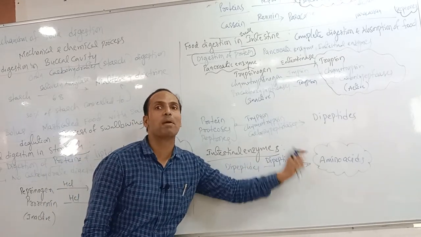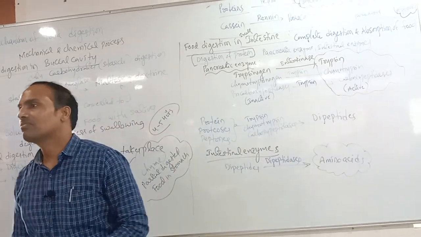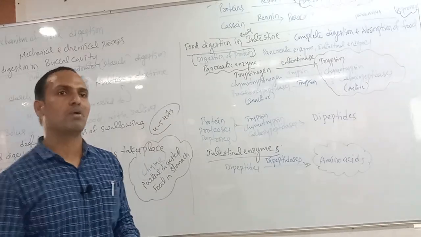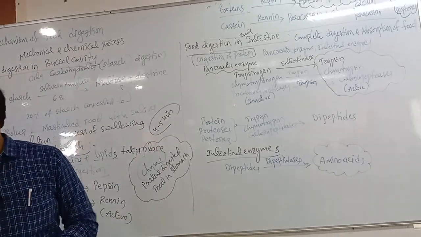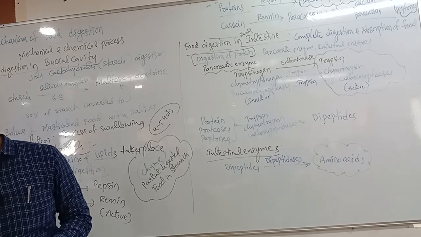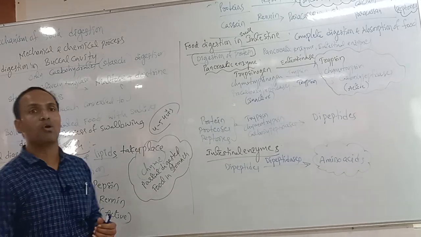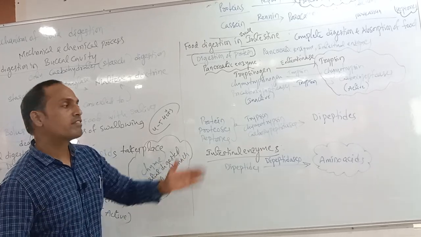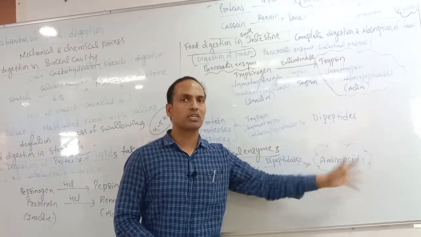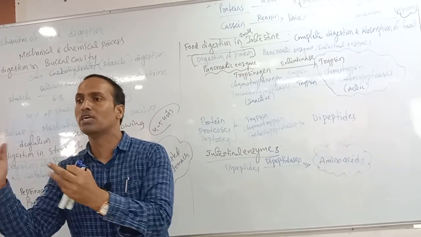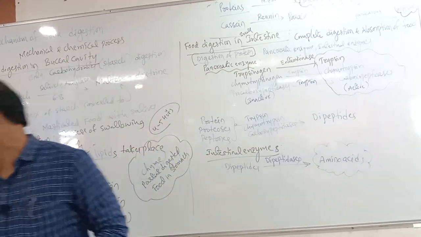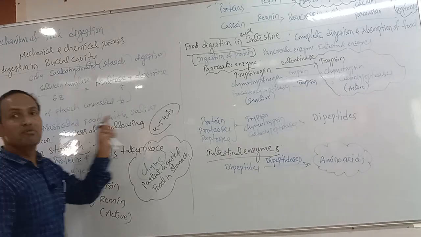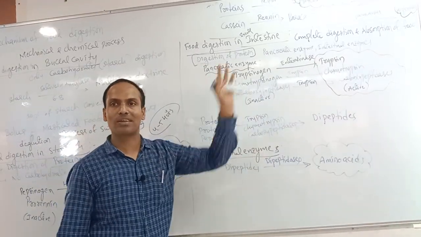Dipeptidases. This is the correct sequence of digestion of proteins in our alimentary canal. So finally, what is the simple form of protein? Amino acids. So amino acid formation is over. Clear? This is called the simple absorbable form. Digestion means complex food is converted into a simple absorbable form. So proteins are converted into amino acids.